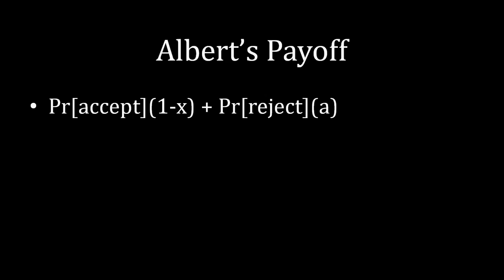Okay, so in order to figure out what's best for Albert here, we can't just leave the probability of accept as PR accept and the probability of reject as PR reject. We actually need to figure out what those values are. Fortunately, this isn't that difficult given the fact that we have a uniform distribution. That's why I chose to illustrate what's going on with continuous types using a uniform distribution, because this next part is going to be fairly simple.